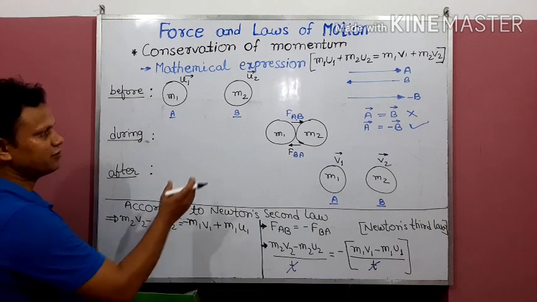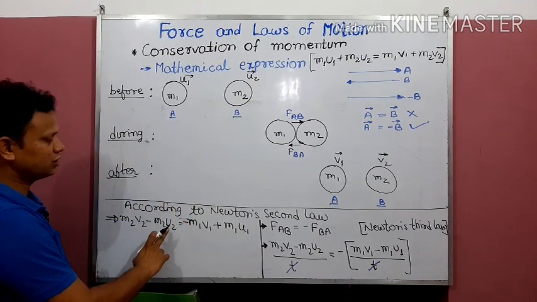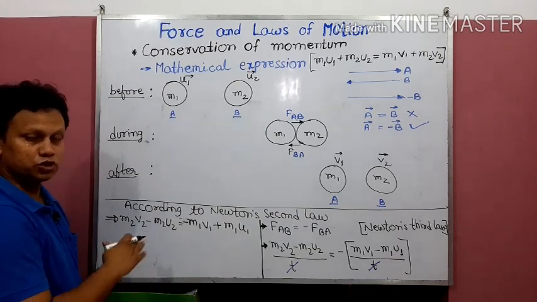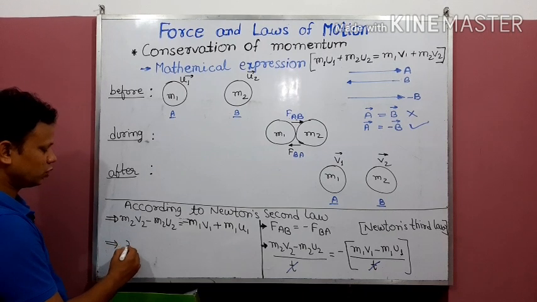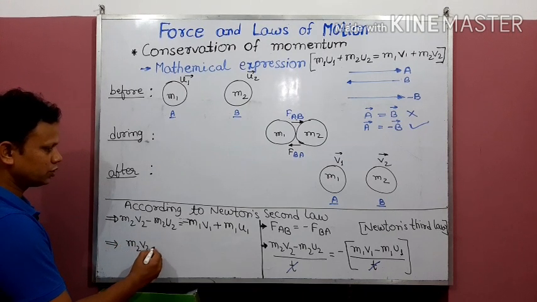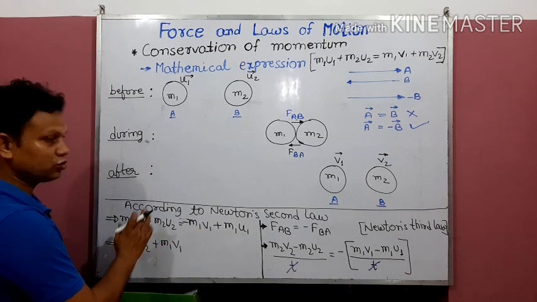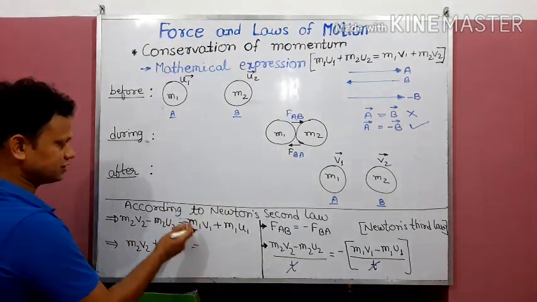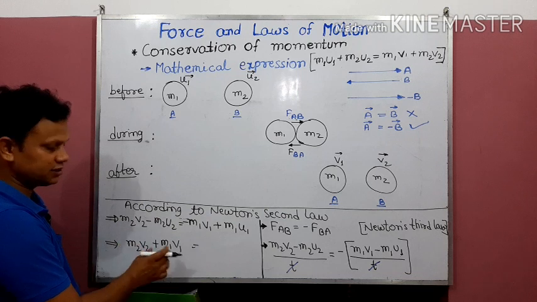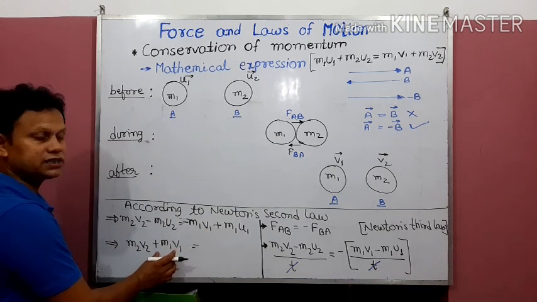Now since we have to take this situation that before collision, so before collision is the velocity u2 and u1, so they should be on the same side. So according to mathematical concept, we can shift that. So what is left now? M2v2 plus M1v1. This is after collision because v1 and v2, the velocity has been acquired by these two bodies after collision. And since negative is there, when we shift it to this side, this will become plus M1v1. Here it is minus M1v1, here it will be plus M1v1.